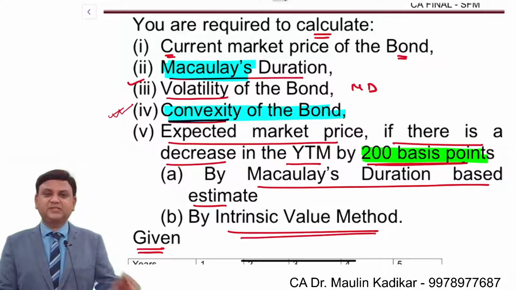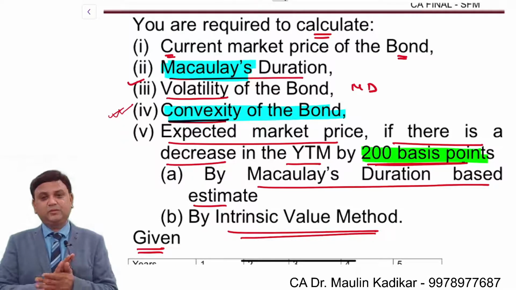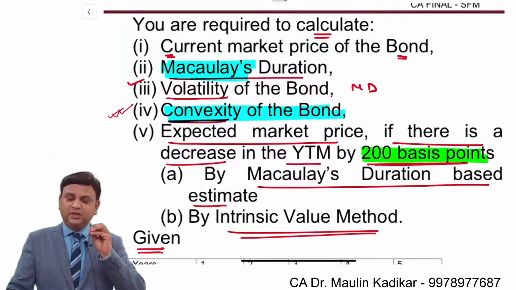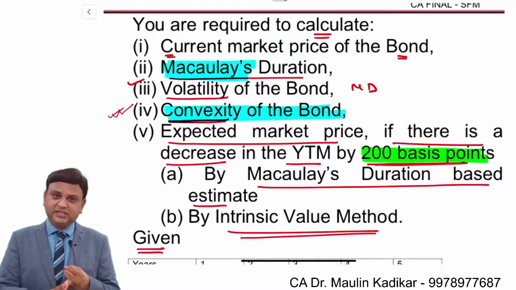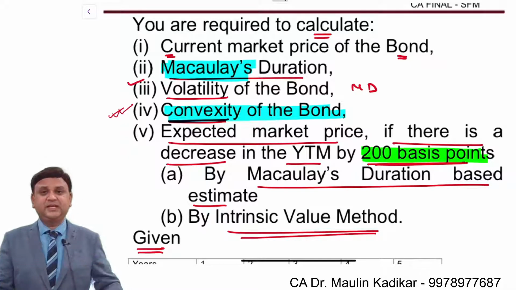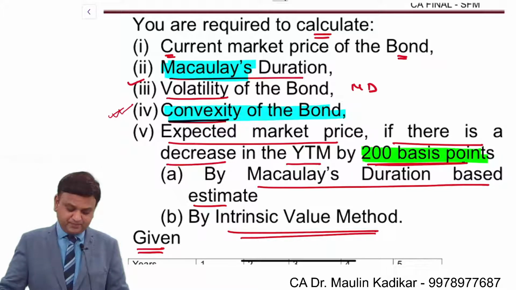Actually, there was only a theory of convexity in the module and there was no practical question asked, whether in module, in revisionary test paper, in mock test paper, or in past examination, nowhere it was given. That was the reason I had not done the convexity concept in the classroom.